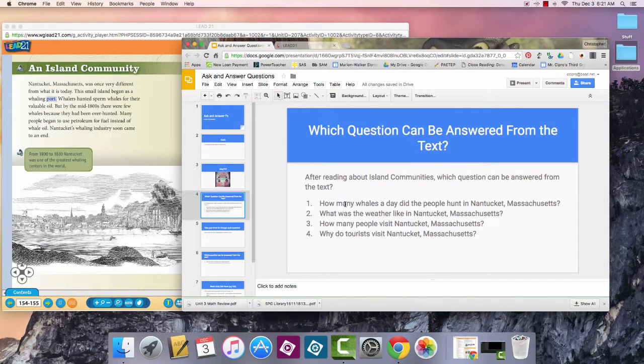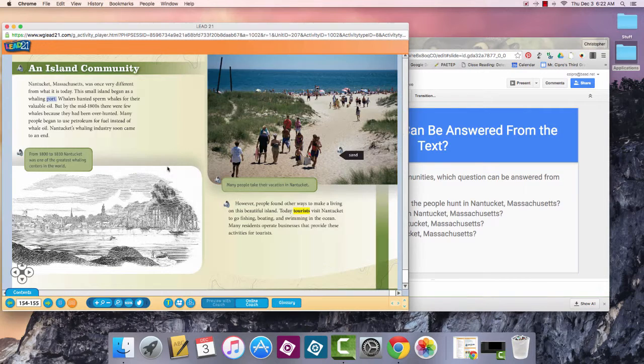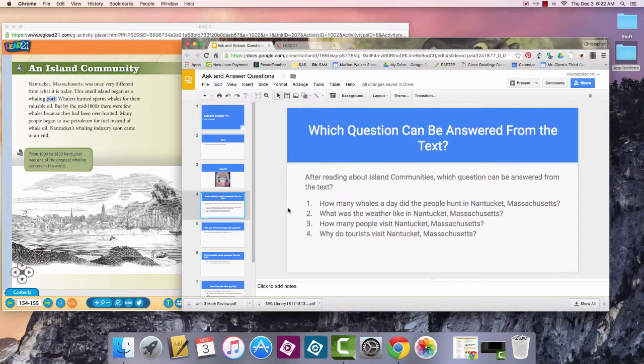Third grade, I have no idea how many whales a day people hunted in Nantucket, so this question cannot be answered from the text. Let's look at number 2. What was the weather like in Nantucket, Massachusetts? Well, it says the island is beautiful, but it never said what the weather was like. I have no idea if it's hot, if it's cold, if there's winter, if there's summer. I have no idea what the weather's like, so this question cannot be answered from the text.